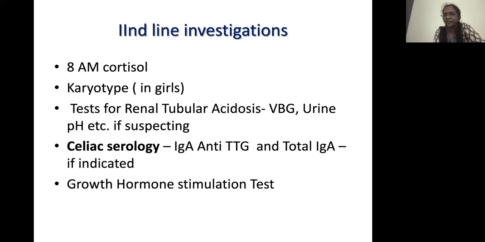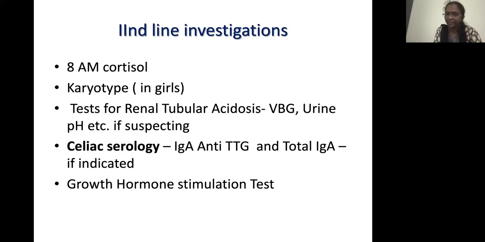So it's important that you investigate for this by doing a VBG, urine pH, fractional excretion of bicarb, everything in the second line of investigation. Then celiac serology, if you're strongly suspecting the child is severe, has anemia, unexplained short stature, sometimes GI symptoms may or may not be there. Again, if there is a high likelihood, if you're strongly thinking of celiac disease, it's better to do a celiac screen also at this time.